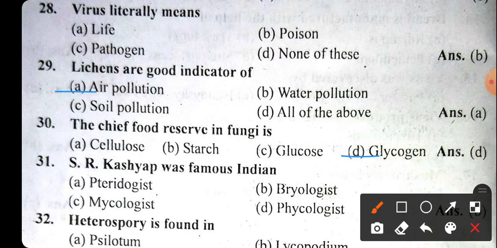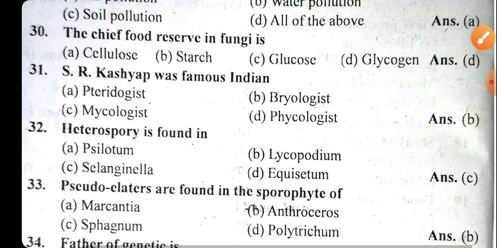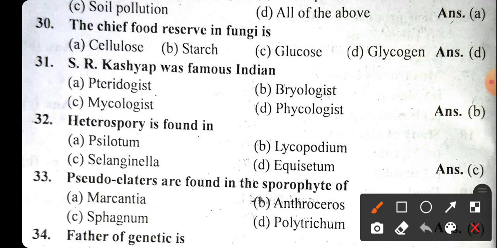S.R. Kashyap was a famous Indian bryologist. The study of bryophyta is called bryology, and the person who studies bryology is called a bryologist. The right answer will be option B. Heterospory is found in Selaginella.